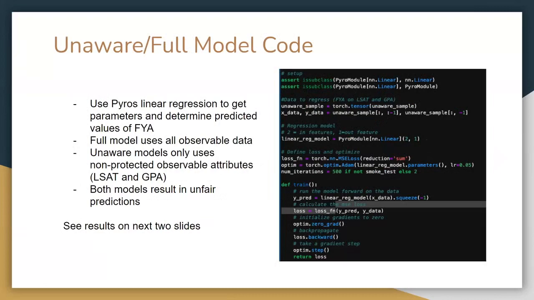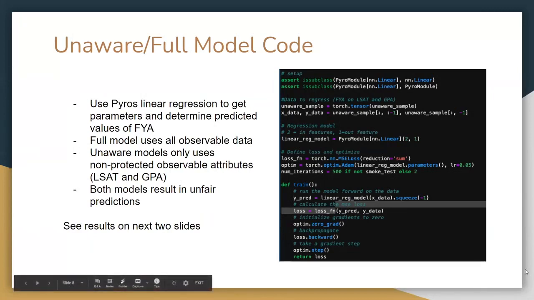For the full model, we use all available observed variables in the model. This includes race R, sex S, LSAT L, and GPA G. We can later use this model to more accurately reconstruct first-year average F, as it uses race and sex. The paper notes that because it uses all the observed variables, this model achieves the highest accuracy. However, it is clearly biased since it uses protected attributes, race and sex, directly in its decision-making.